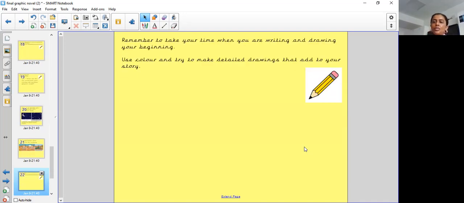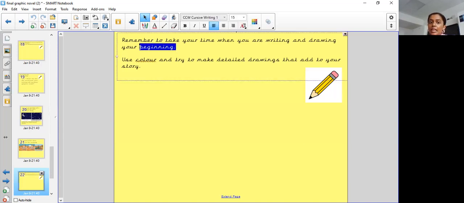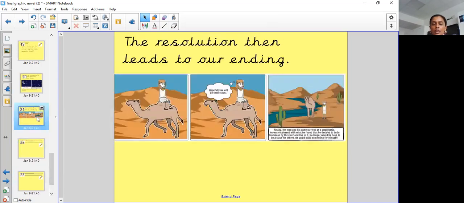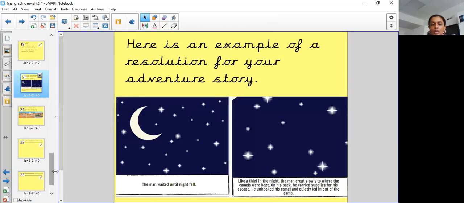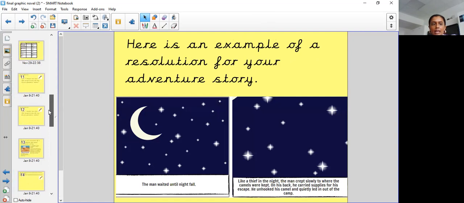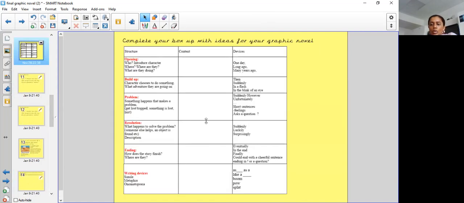So remember to take your time when you are writing and draw out your beginning, your resolution, your ending. Use color and try to make it more detailed to add that to your story. So remember, when you're doing this part of your work, really think about the devices that you're going to be using. So I would suggest that everybody goes back to looking at their box up, how you've used that box up to plan. So you're going to be doing your resolution today and the ending of your story.